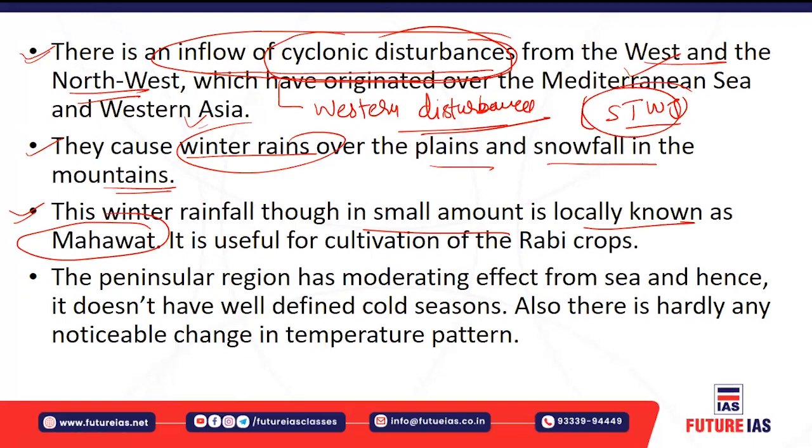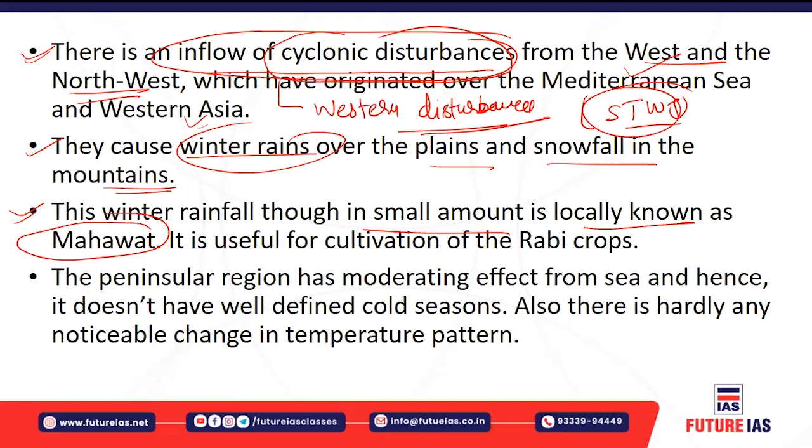Okay, so it is used for the cultivation of Rabi crops, right? So these rains are having immense utility in terms of the Rabi crops, which are generally sown during the winter time. Okay, now the peninsular region